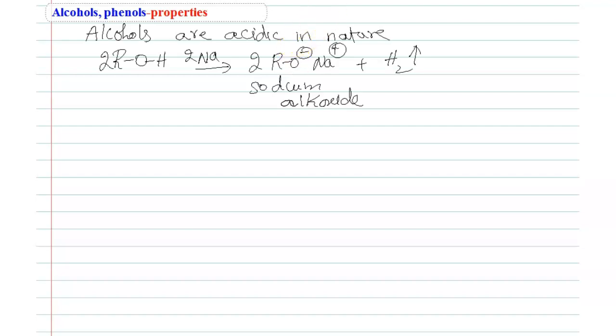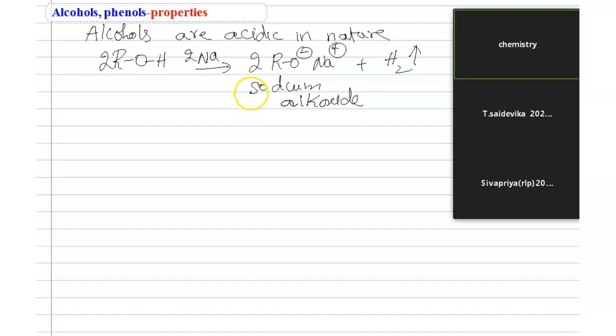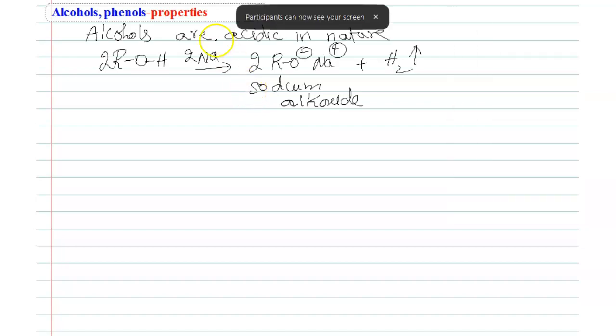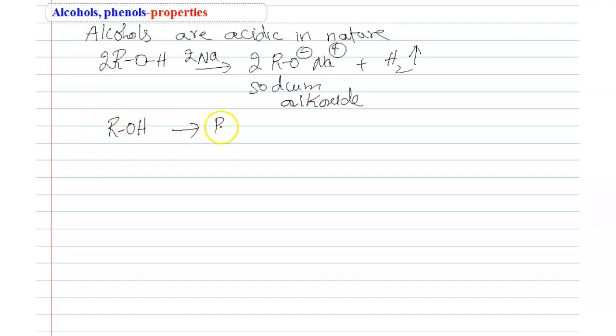So ROH with sodium gives sodium alkoxide. This reaction indicates the formation of sodium alkoxide. That means alcohols are acidic in nature. So we can write this equation as ROH gives RO minus plus H plus. So releasing of H plus is known as acidic nature.